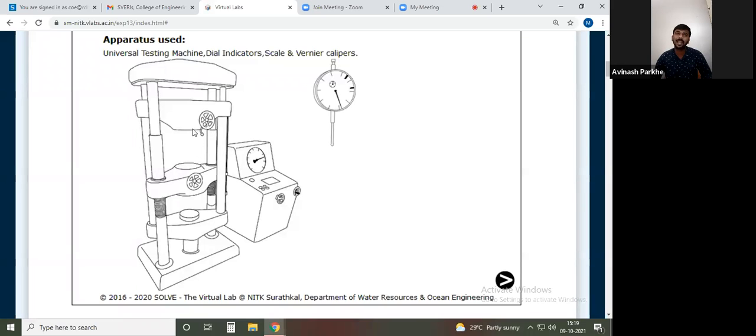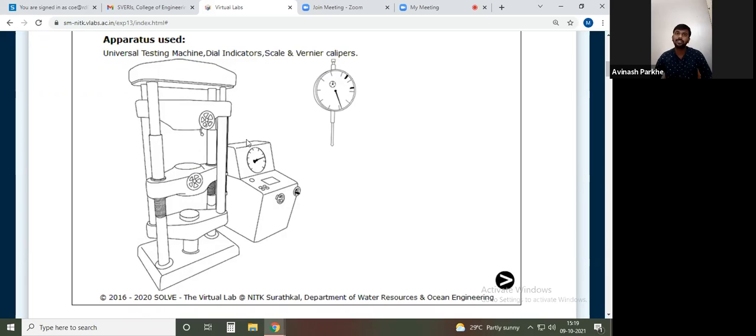Here the two wheels they have mentioned. One wheel is at the top side and another rotating circular wheel is at the bottom side. Why are these wheels rotated? In order to move the jaw in the upward and downward direction, because the length of the specimen is varying continuously. As per its length, we have to adjust these jaws, either upward or downward, and accordingly fix the specimen in the two jaws.